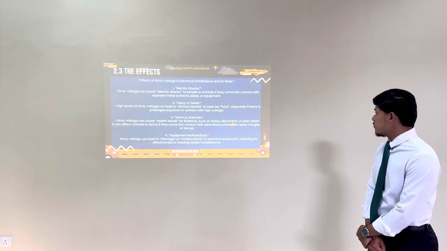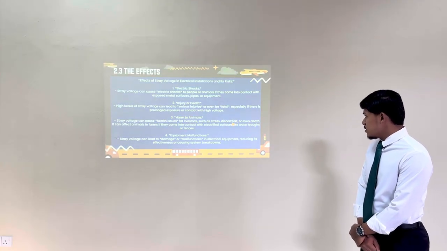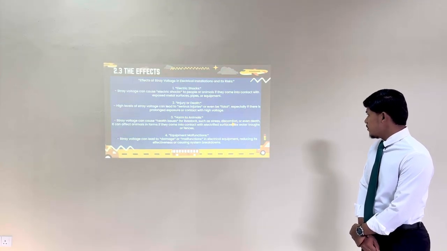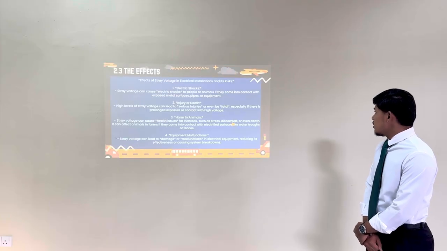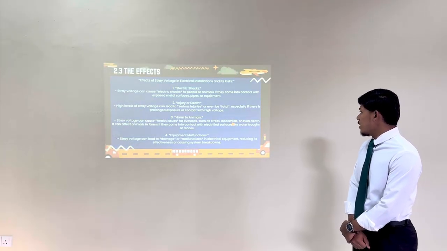Number 2, risk of death. High levels of stray voltage can lead to serious injury or even fatality, especially if there is prolonged exposure or contact with high voltage.